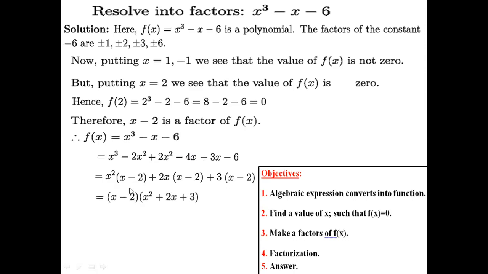Then here x minus 2 is taking common, then x square plus 2x and plus 3 will come this way, and finally that is our answer. Actually this is our answer, no need to go for this line.